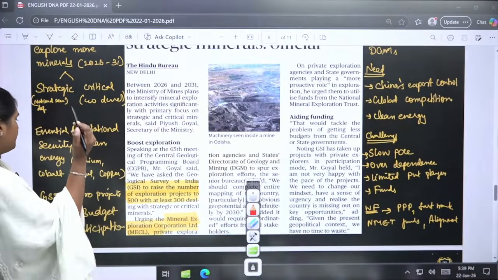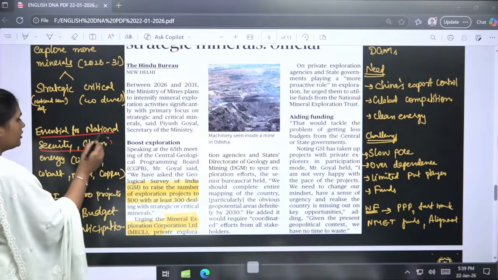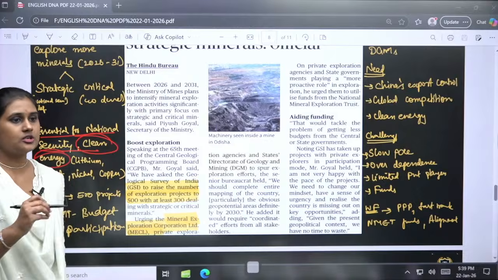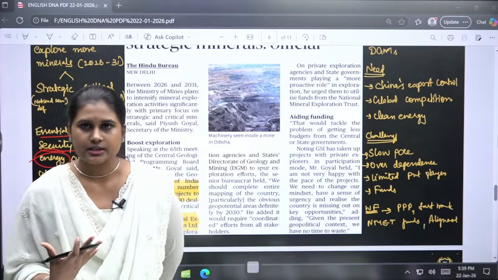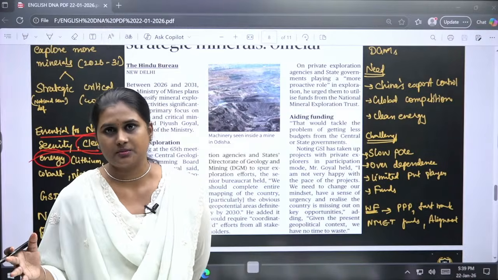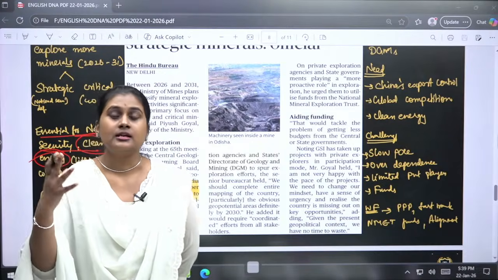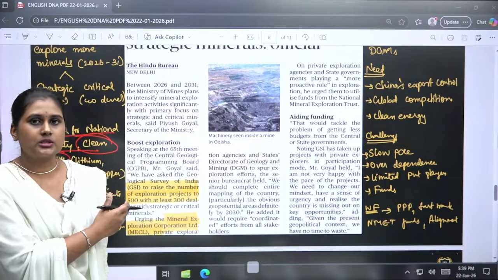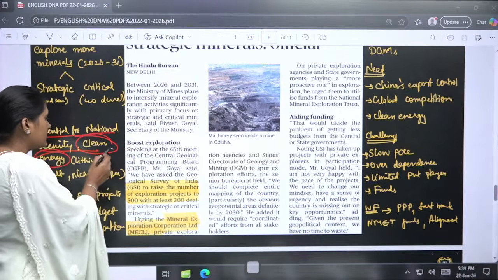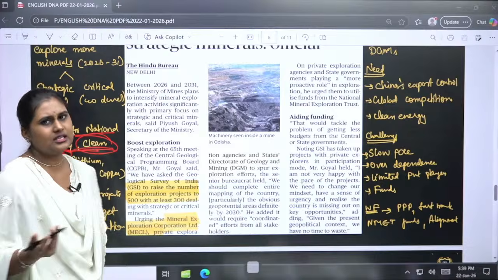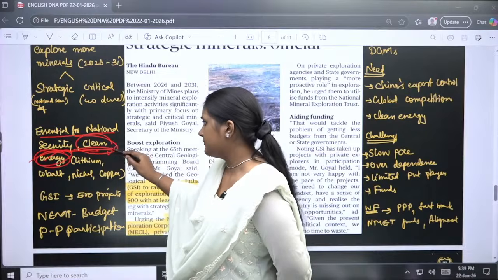So these are very much important for our essential national security and also clean energy. Right now we are focusing on clean energy, and net zero commitment is also with us. Globally we are deciding to move to less carbon emission, right? So instead of depending upon fossil energy and other non-renewable energy, we are moving towards critical minerals and strategic minerals that will help us in moving to clean energy, like EVs we can use instead of petroleum vehicles, right? These kinds of things will be helpful for us.